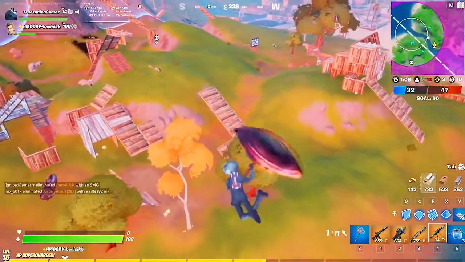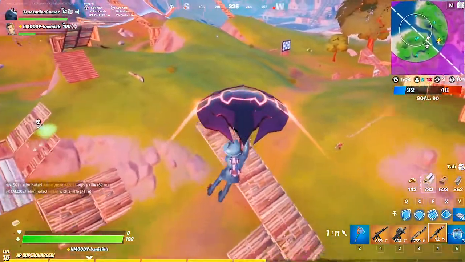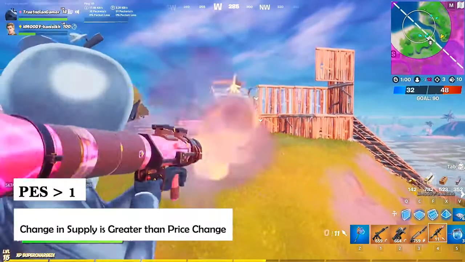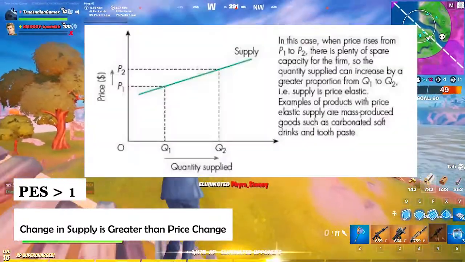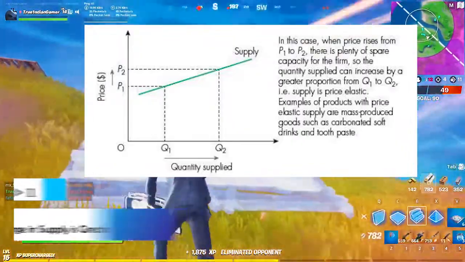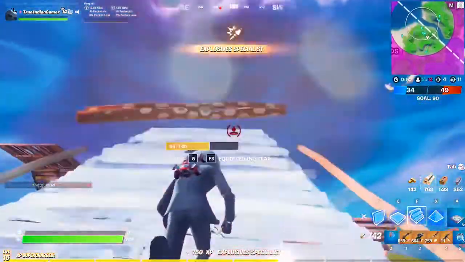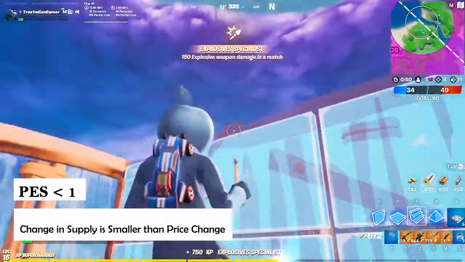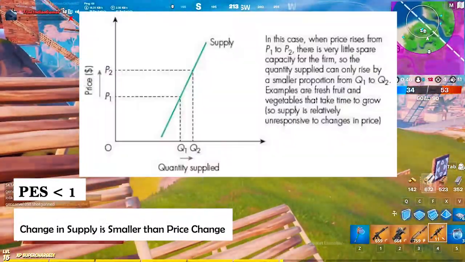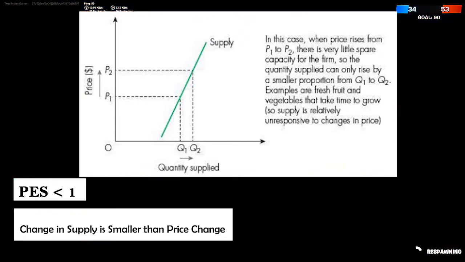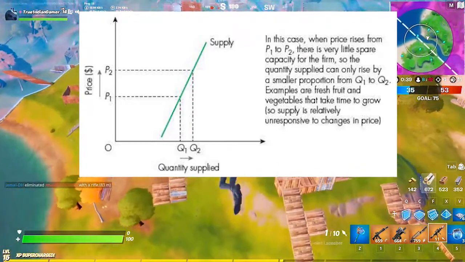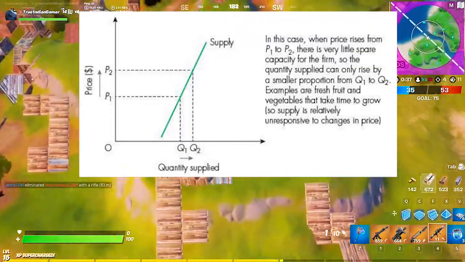The calculation of PES generally has two possible outcomes. If PES is greater than 1, supply is elastic. That is, supply is more responsive to changes in price, or the percentage change in supply is greater than the percentage change in price, as shown in the diagram. If PES is less than 1, supply is price inelastic. That is, quantity supplied is relatively unresponsive to changes in price, or the percentage change in quantity supplied is less than the percentage change in price, as shown in the diagram.